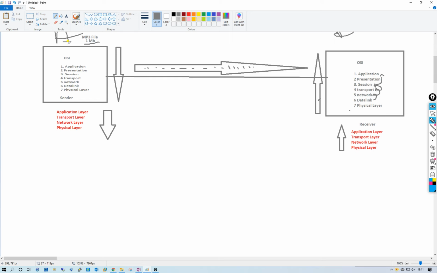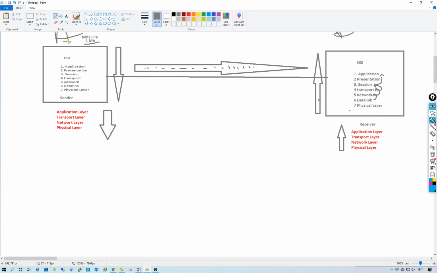It is the same as the application layer in the OSI reference model. Then it will generate a packet, and after that the packet will be forwarded to the transport layer.